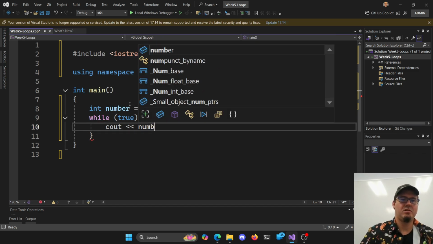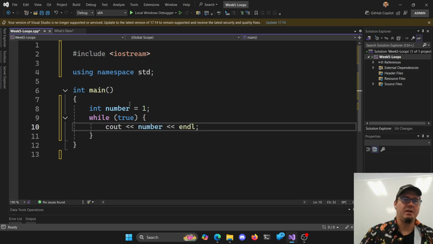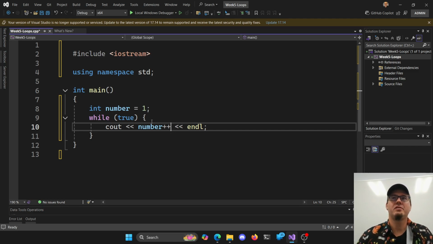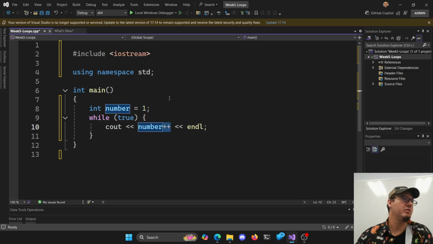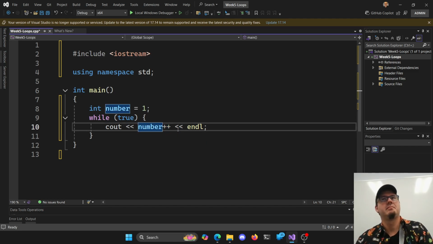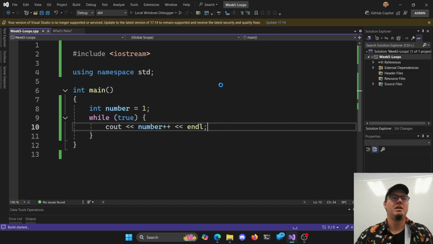We'll cout the number and endline, and then you can do this cute thing. If you put plus plus, the post-increment operator, it updates the value after it's used, so it uses the value 1 and then adds 1 to it. If I put it beforehand, it'll add 1 and then use the value, and I start counting at 2. Looks a little silly.